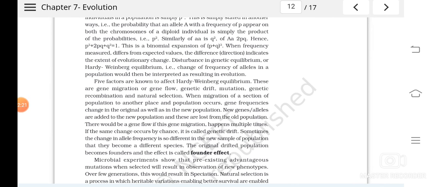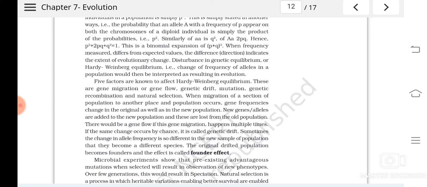So when we measure the frequency, if any difference is there, means if we are not getting a constant, or if the sum total of the frequencies is not 1, understood? That means a change of frequency of alleles in a population has happened, which means that population is evolving.